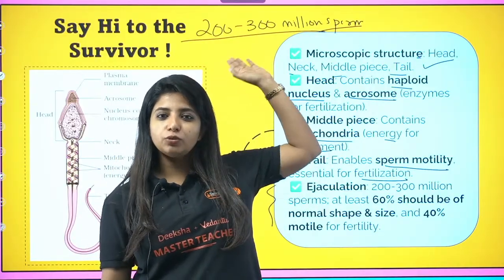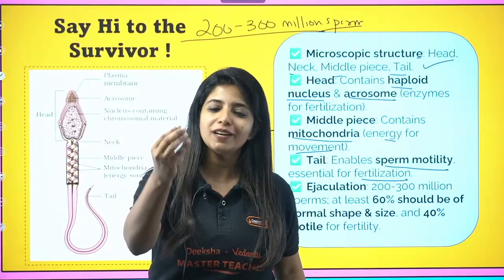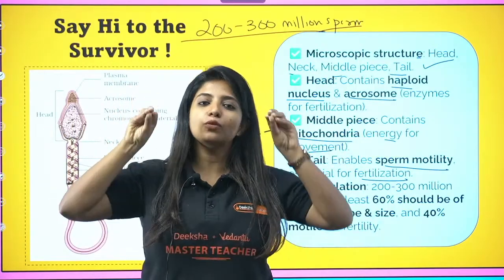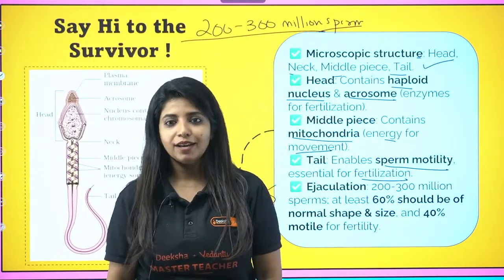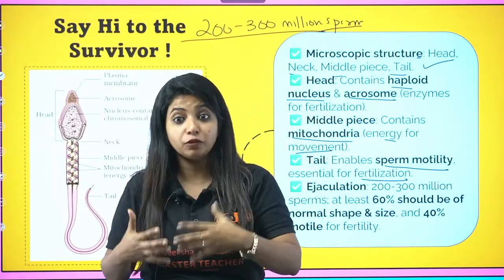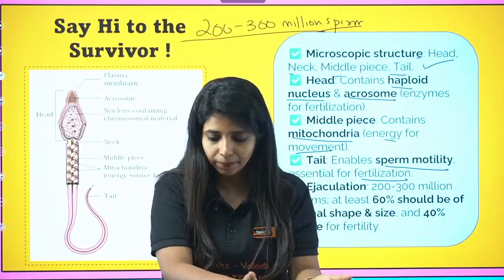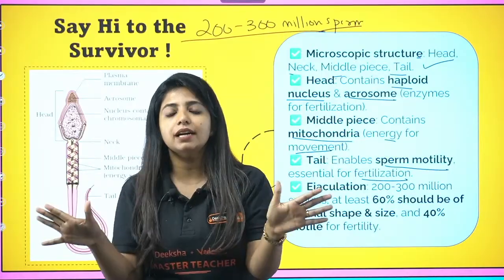So even though 200 to 300 million sperms are being ejaculated, only a few can get entry. And after that also, there are a lot of processes along the way, so only a few can go ahead and meet the egg. We do not know which one is the few that is going to enter, right? So in this particular case, you should know 60%, at least that number should be maintained.